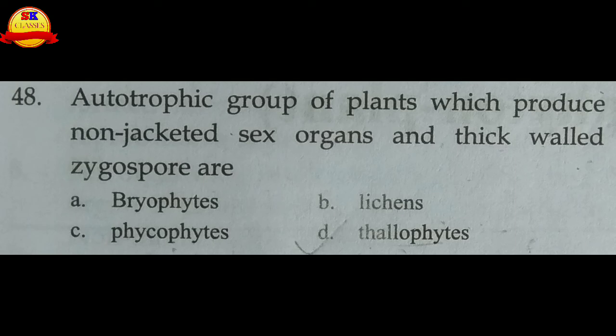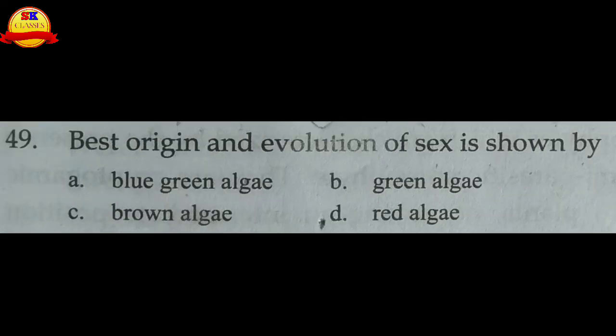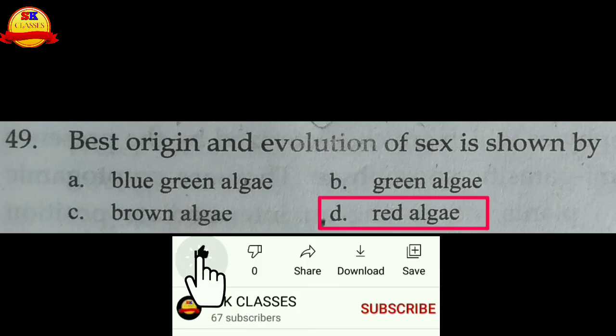The autotrophic group of plants which produce non-jacketed sex organs and thick-walled zygospore are bryophytes, lichens, phycophytes or thallophytes. The choice is D, thallophytes. Best origin and evolution of sex is shown by, we have already done this question, the red algae, where the sex organ is best developed. So the best origin and evolution of sex organs is seen in the red algae in comparison to blue-green algae, green algae, brown algae. In the red algae it is more developed.